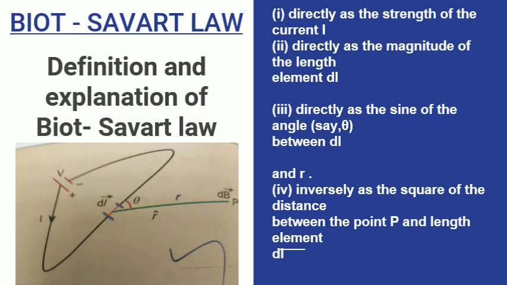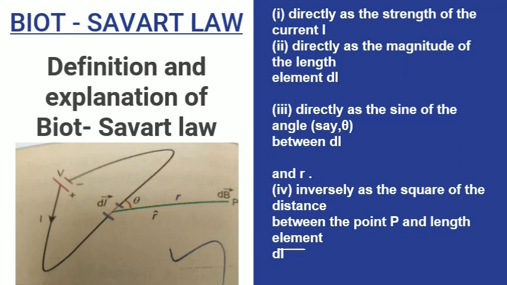And the last statement of the law is that it is inversely proportional to the square of the distance between the point and length element dl. That's why if the distance is increased, the magnetic field at point P is going to decrease. So away from the coil, the magnetic field is going to decrease.